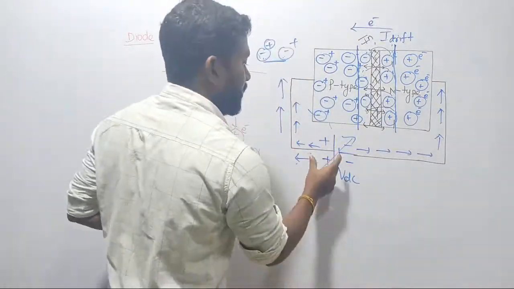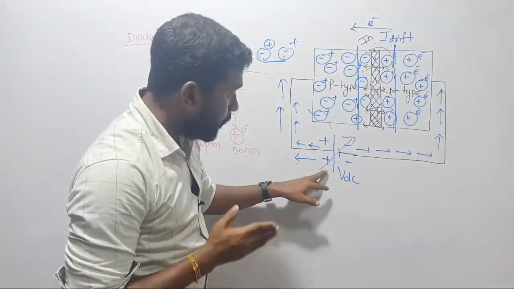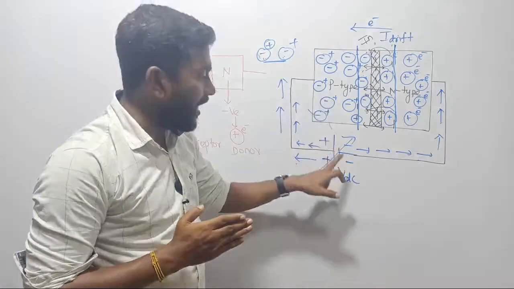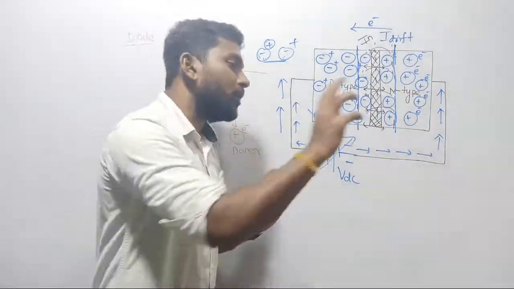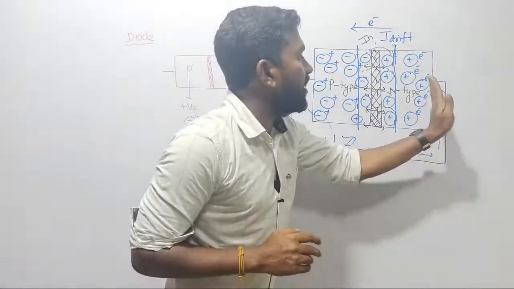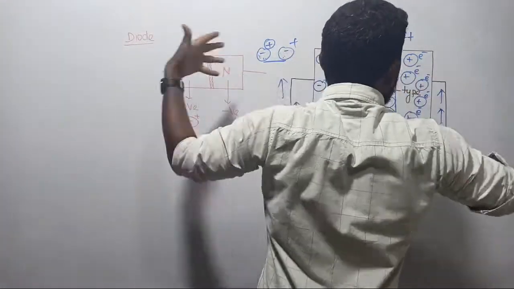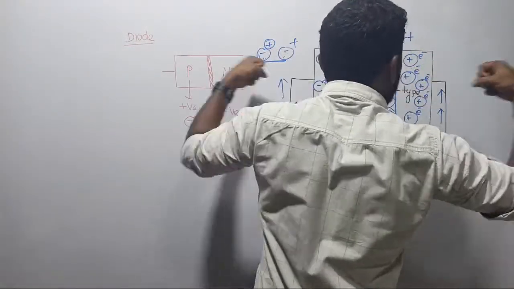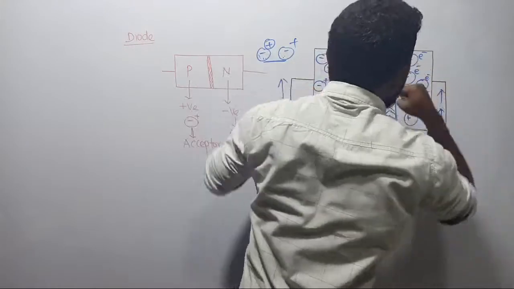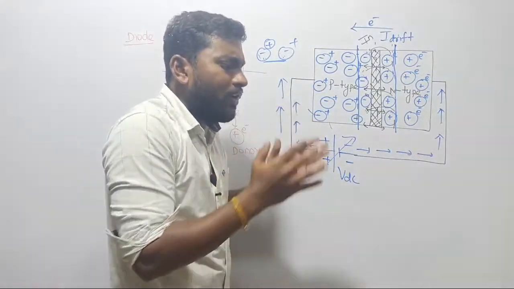Now, when we apply the external field, suppose your positive terminal is connected with the P type and the negative terminal is connected with the N type, then what will happen? Positive charge carriers will repel the positive charge carriers, negative charge carriers will repel the negative charge carriers, such that both charges hit the junction continuously. That portion keeps on increasing. After a certain time period they keep hitting the junction. The junction is going to be weak, getting weaker and weaker.